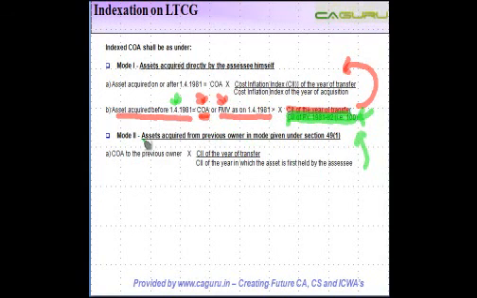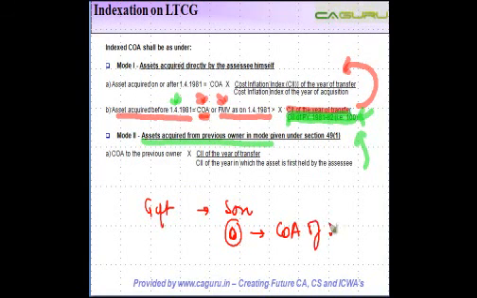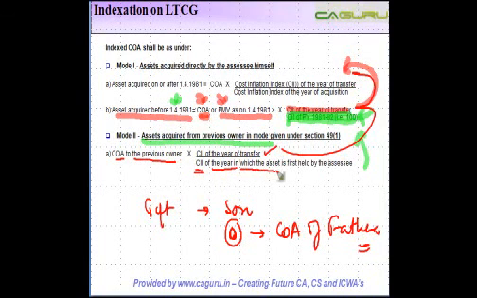Whereas in case you acquire the asset from a previous owner, okay, just like I told you in the case of gift. Now if the son gets the gift from his father, what does the son pay? He does not pay anything, right? So in that case, what we do is we consider the cost of acquisition of father, who is the previous owner. So you consider the cost of acquisition to the previous owner, multiply it by the cost inflation index of the year of transfer. This is common in all the three cases, and divided by the cost inflation index of the year in which the asset is first held by the assessee. Right?